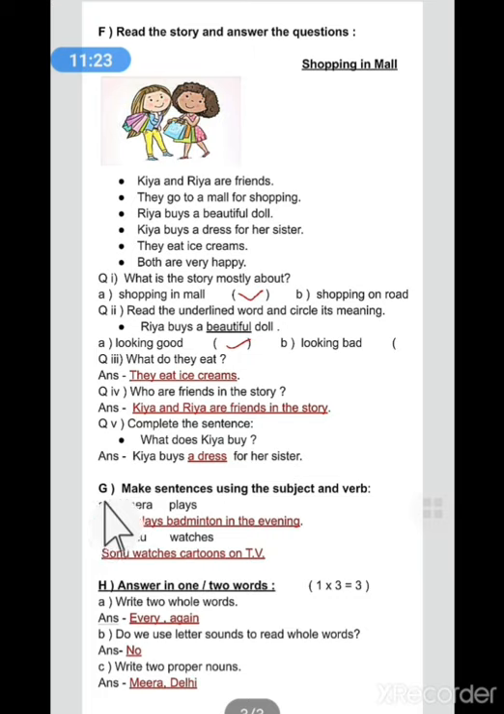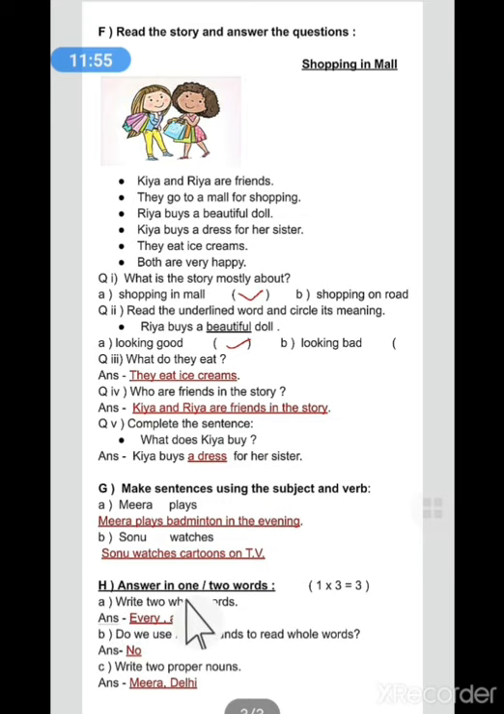Next, G part is make sentences using the subject and the verb. So here A part is Meera plays. Meera is the subject and plays is the verb. So we can frame a sentence like Meera plays badminton in the evening. You can frame your own sentence also. Next, Sonu watches. So we can frame a sentence like Sonu watches cartoons on TV.